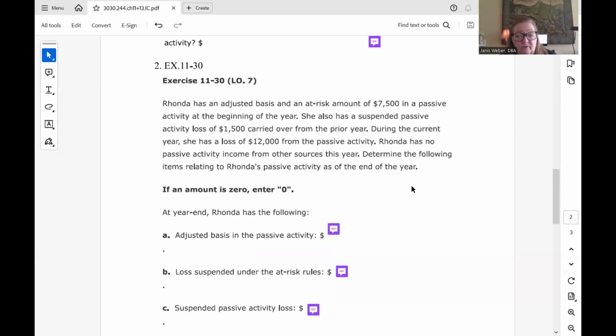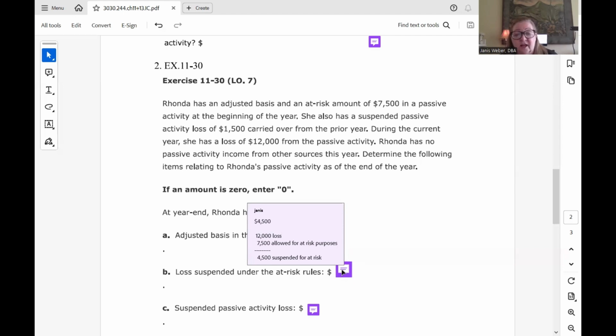Then for her loss suspended under the at-risk rules, there was no indication that she had a carryover at-risk loss, but she had a $12,000 loss this year, of which she was able to use $7,500 because she had at-risk basis.